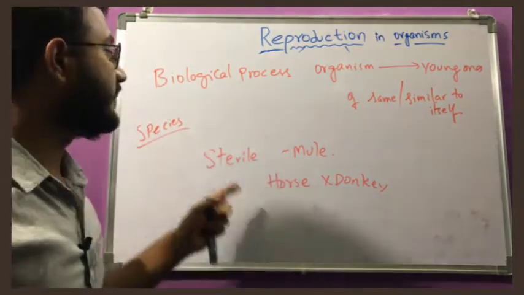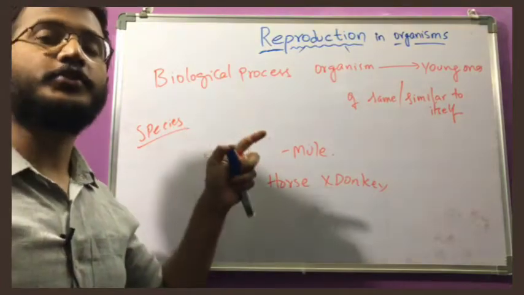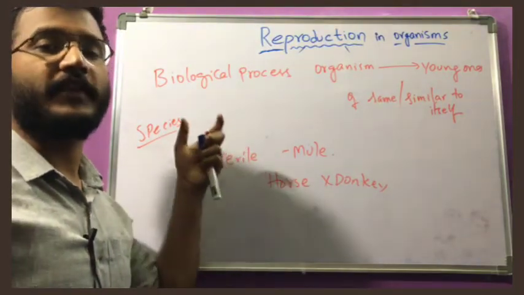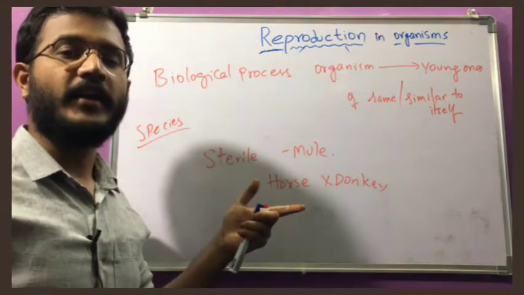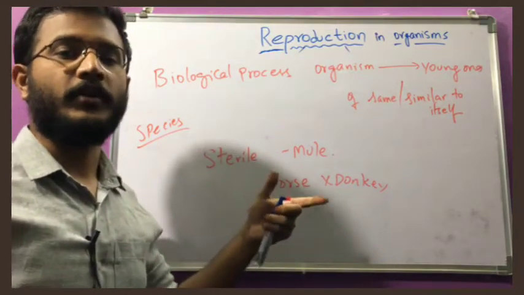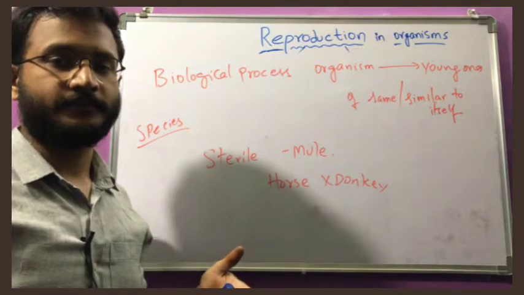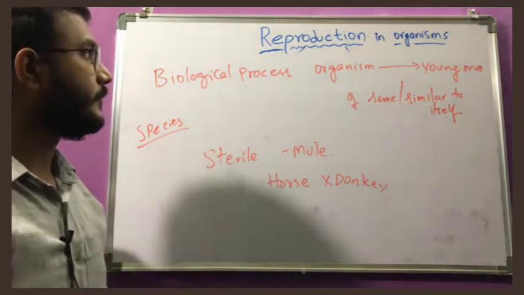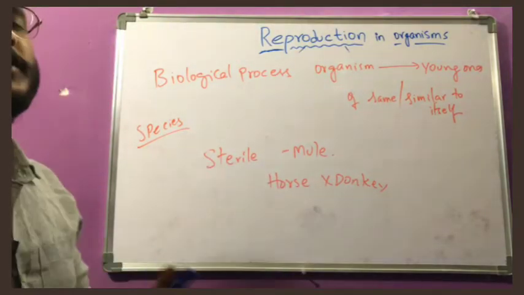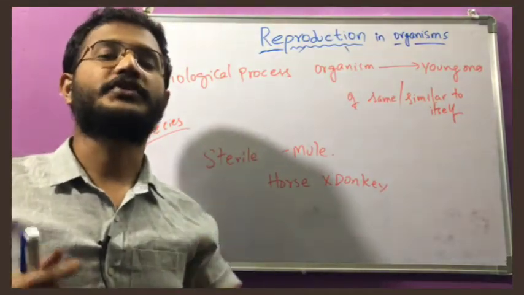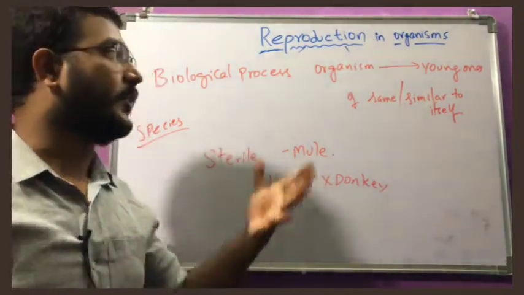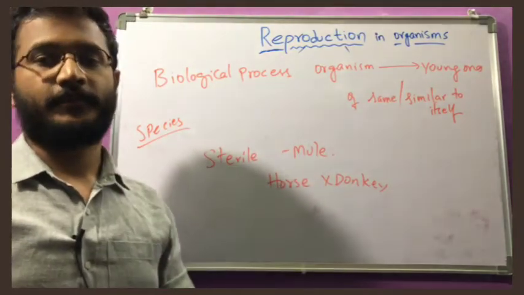Okay, that means the reproduction has to be done among the individuals of the same species only. Then only the offspring will be fertile and they will also be able to perform reproduction. So reproduction is nothing but a biological process in which the organism produces young ones which are same or similar to itself.